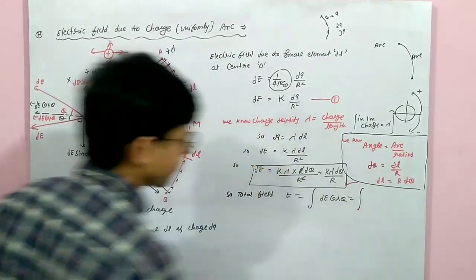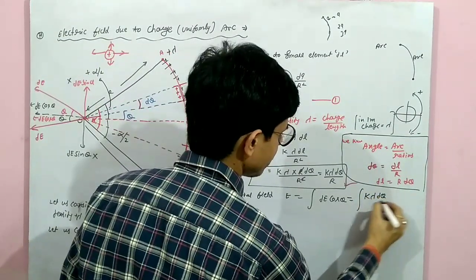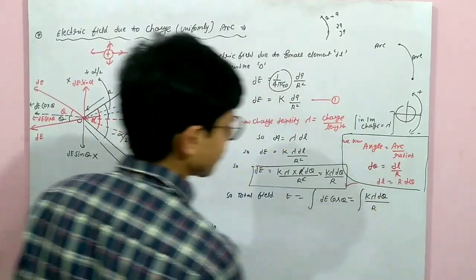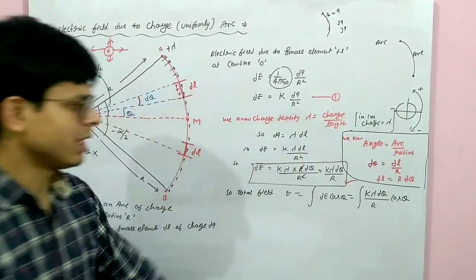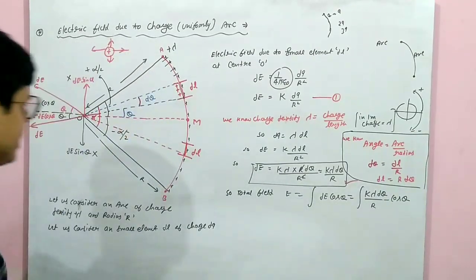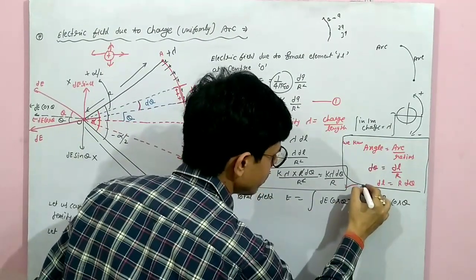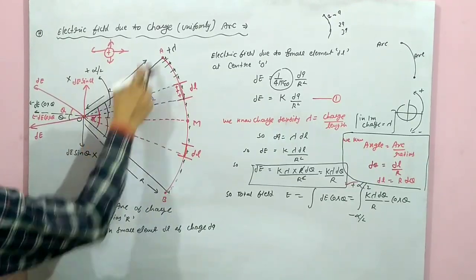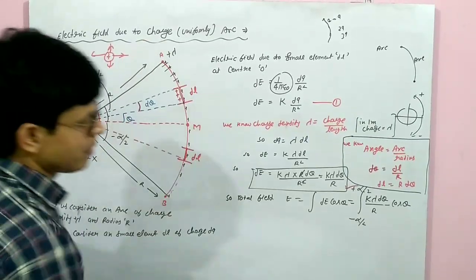So now integration. Then dE is k lambda dl upon r squared, and dl is r d theta, so k lambda d theta upon r into cos theta. Now here the integration is of theta. Theta is what? For the whole loop, theta is minus alpha by 2 to plus alpha by 2.